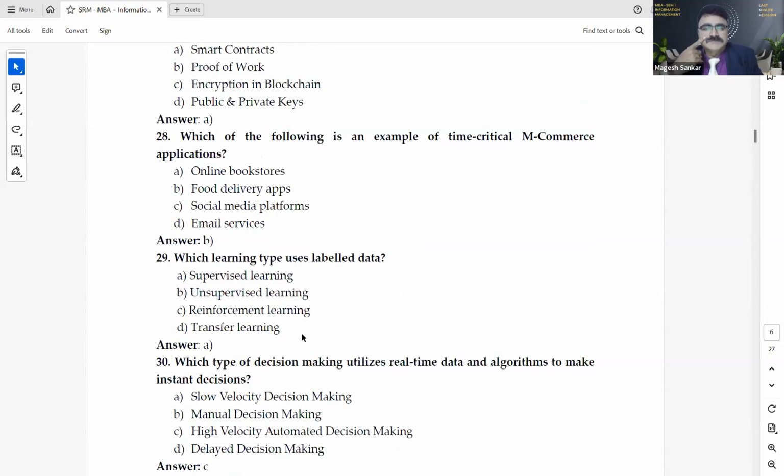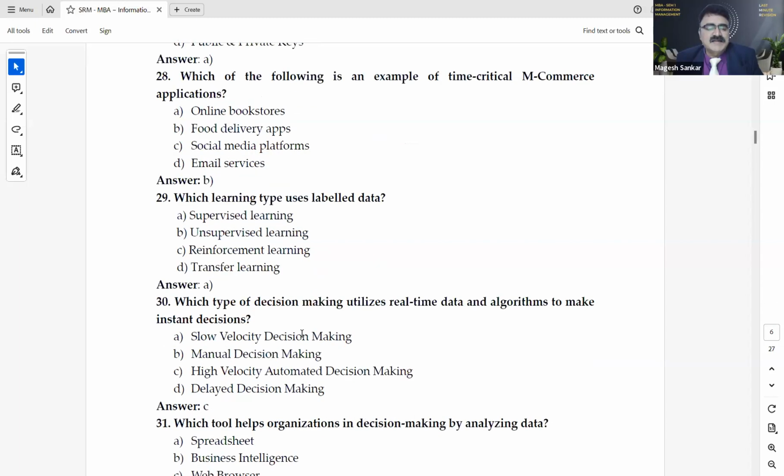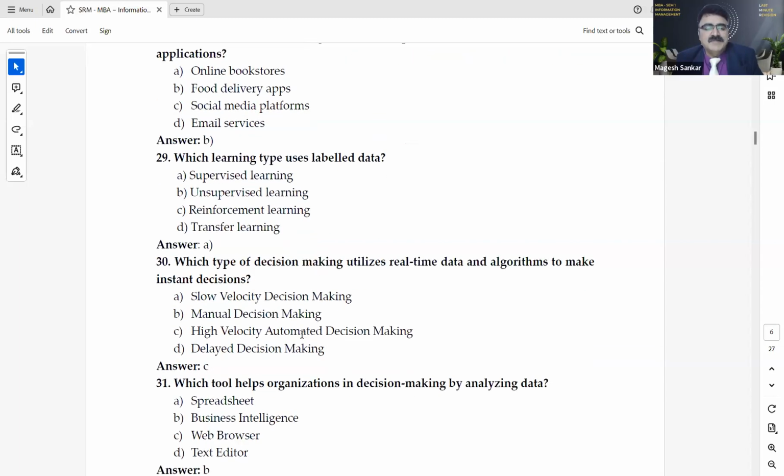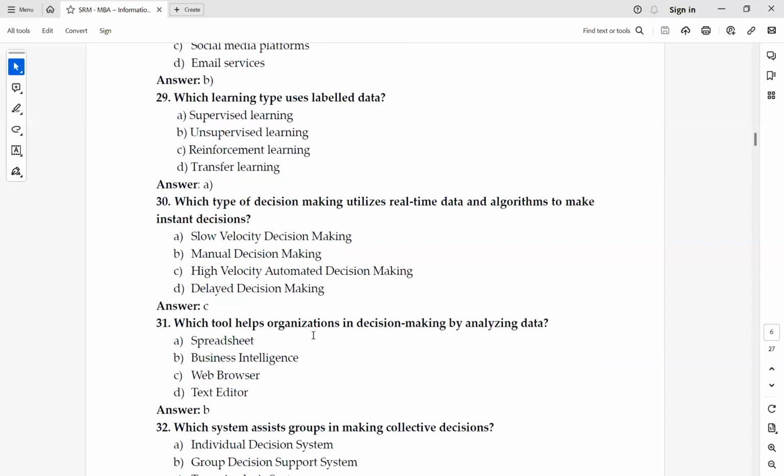Okay. Which learning type uses labeled data? Answer A, supervised learning. Very good. Supervised learning is having the labeled data. Unsupervised, unlabeled. Yes. Which type of decision making utilizes real-time data and algorithms to make instant decisions? Answer C, high velocity automated decision making.